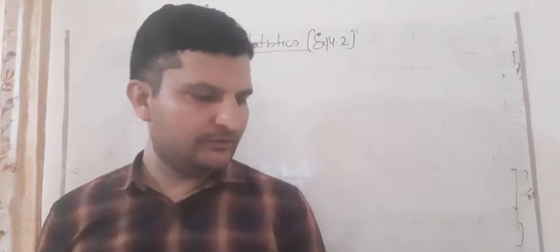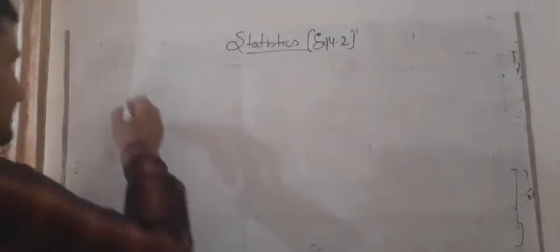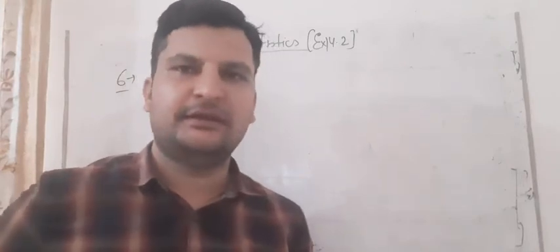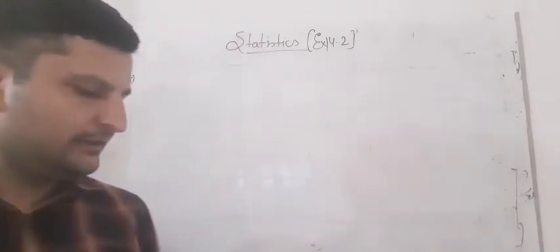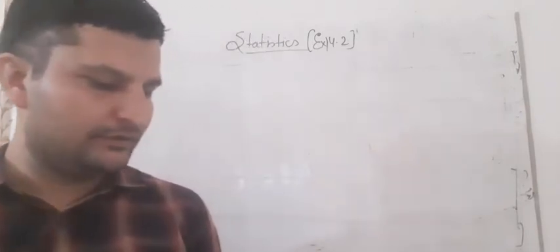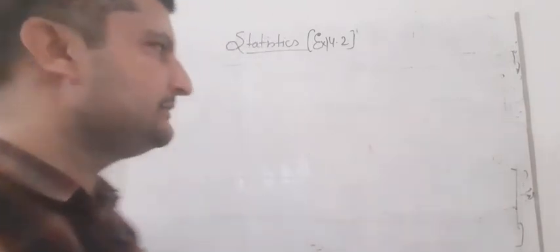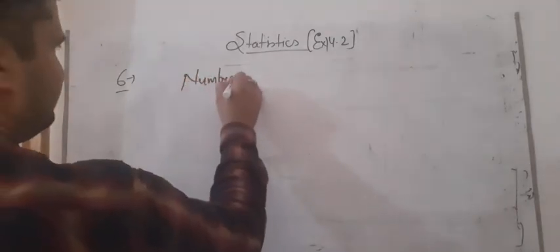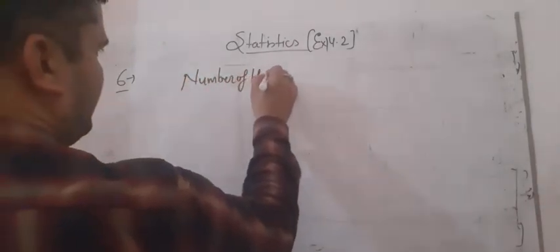Now students, we will do question number 6. Question number 6 is that 3 coins were tossed 30 times, 30 times simultaneously. Each time the number of heads occurring was noted down as follows. We will write it here, number of heads, and then again tally marks.